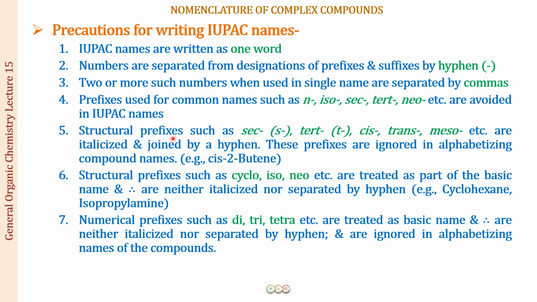The structural prefixes like sec, tert, cis, trans, meso, etc., are italicized and joined by a hyphen. These prefixes are ignored in alphabetizing the compound names. So when you write them in alphabetical order, you're not going to see the t as a T; you will be seeing the b only. This is what you have to remember. I will give you examples of this as well. I have not put up any example, as the lecture is itself quite long by now.